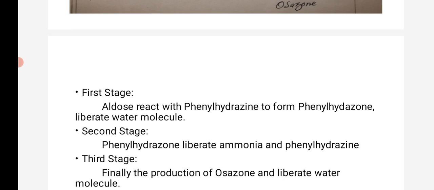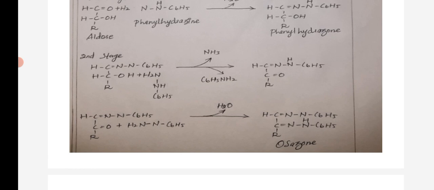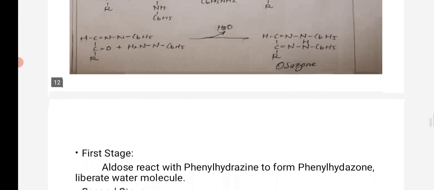So in the first stage, the aldose reacts with phenylhydrazine and develops into phenylhydrazone. In the second stage, that phenylhydrazone reacts with phenylhydrazine, ammonia and C6H5NH2 are liberated, and the intermediate of the phenylhydrazone develops. Then it reacts with phenylhydrazine again, liberating a water molecule, and finally develops into the osazone.